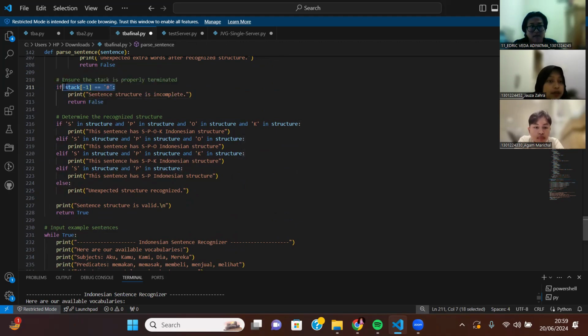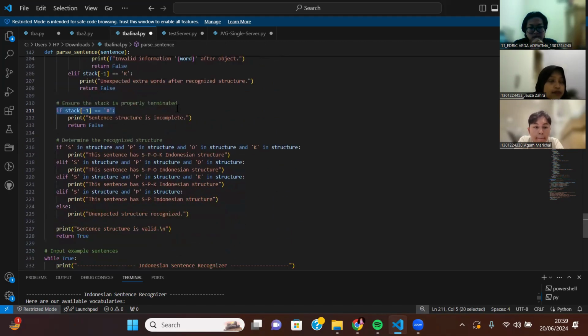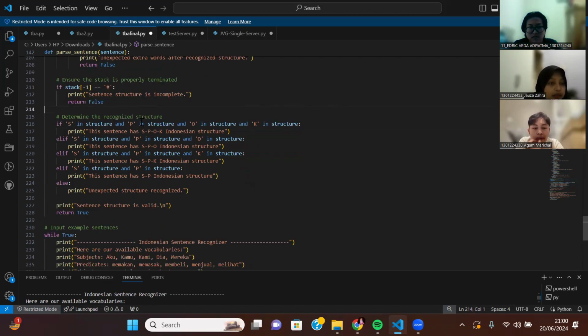So it will be empty if the previous ones, the subject, predicate, object and so on, are already popped, right? And then if there's still a hashtag icon here, then it means that something is wrong with the structure of the sentence. So it will be incomplete.